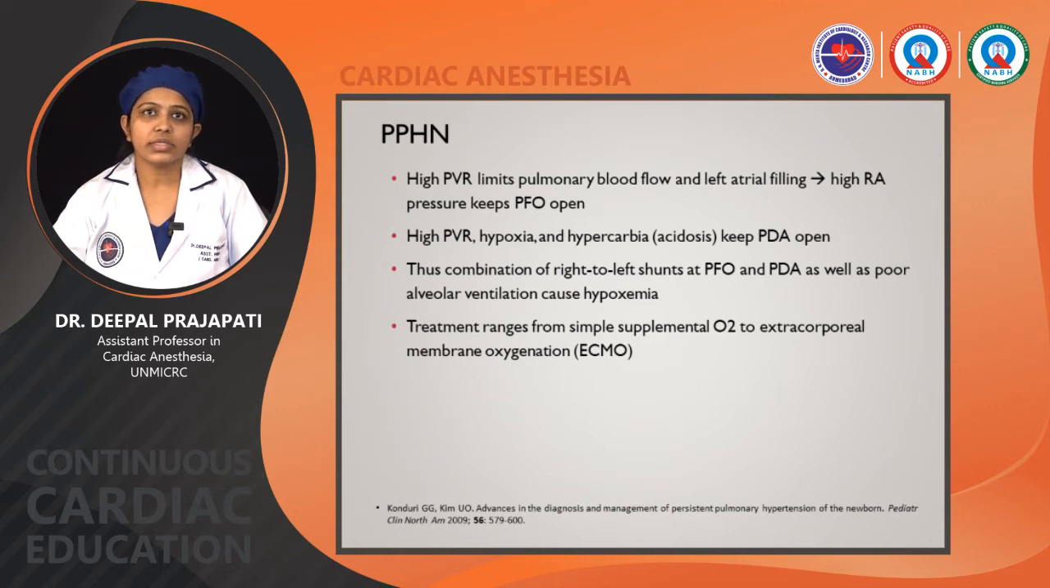High pulmonary vascular resistance limits pulmonary blood flow and left atrial filling, causes high RA pressure and keeps the PFO open. High PVR, hypoxia and hypercarbia keep the PDA open. Thus, the combination of right to left shunts at PFO and PDA as well as poor alveolar ventilation causes hypoxemia. Treatment ranges from the simple supplement of oxygen to ECMO, that is extracorporeal membrane oxygenation.